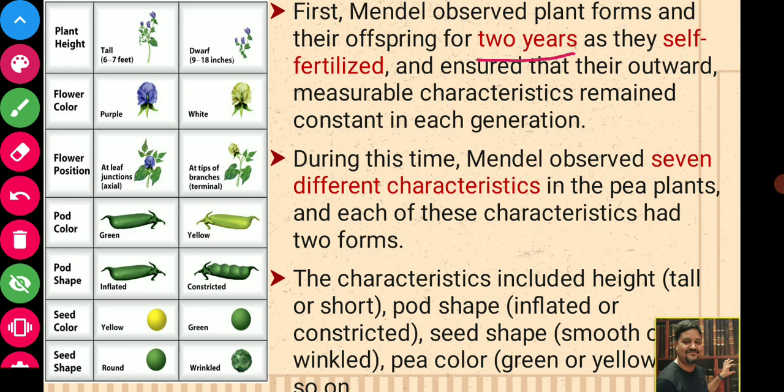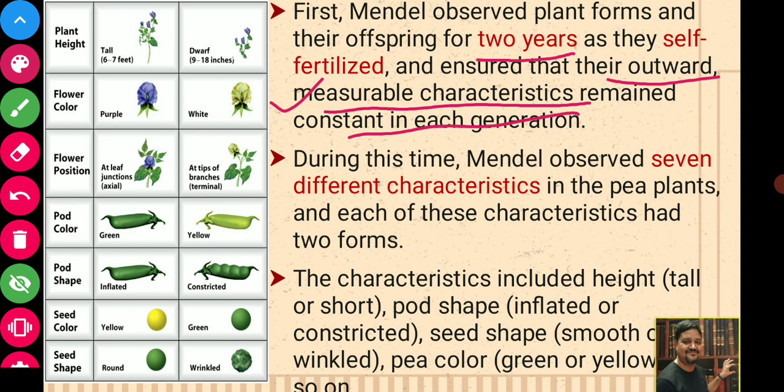He started plant self-fertilization and observed the plants for 2 years, and he ensured that their outward measurable characteristics, that is the phenotype of a particular trait, remained constant in each generation. So he self-fertilized the flowers and observed the outwardly expressed trait, that is the phenotype, in each generation.